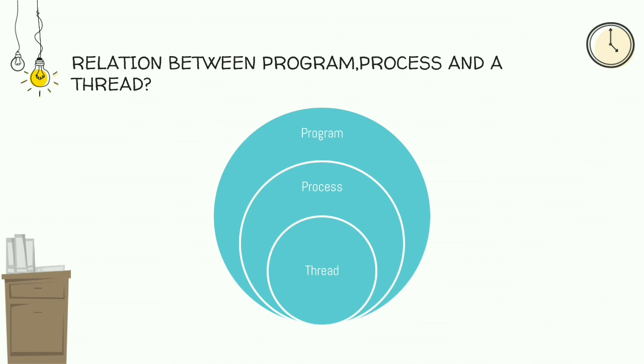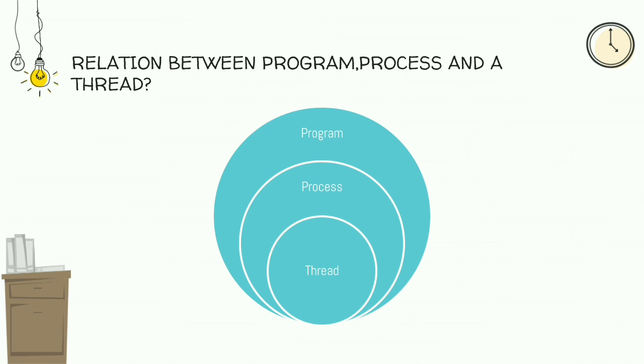Similarly we can open multiple Word documents at a time. So here 3 processes are running in the Word document. You can consider the editor, the spell checker, auto saving of the document, printing a document, and each and every task as a thread in the particular process. So this is the relationship between the program, process and a thread.